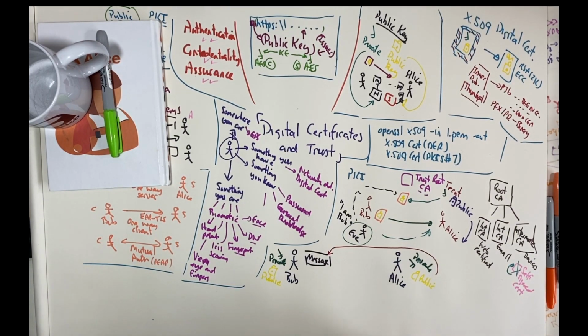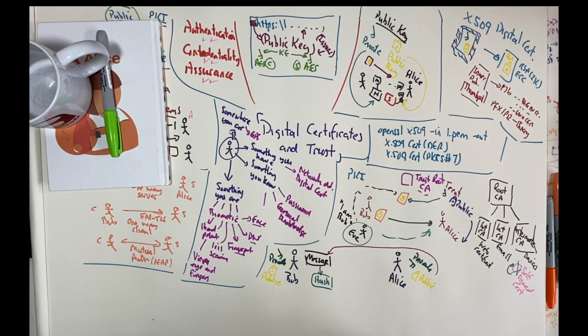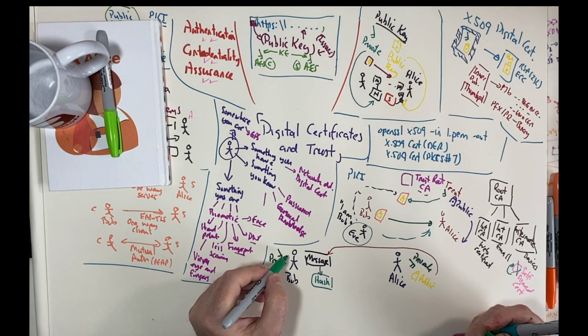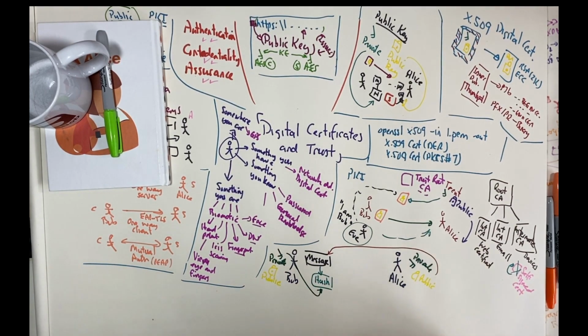Okay, before he does that, he will take the message and then create a hash of it. So we're going to create a hash of the message. What happens next is that Bob will use his private key to then encrypt that hash.